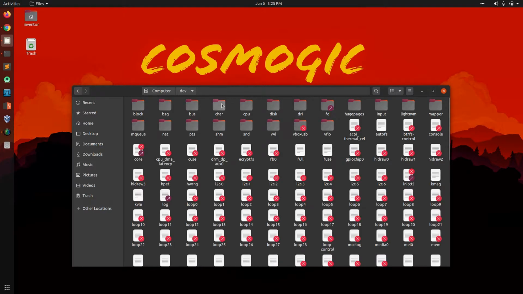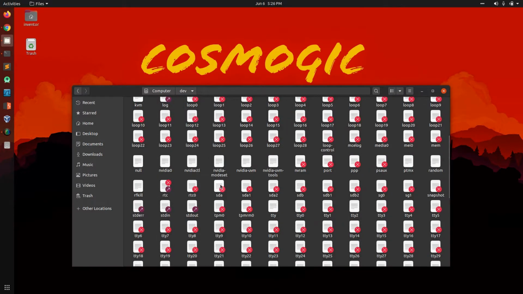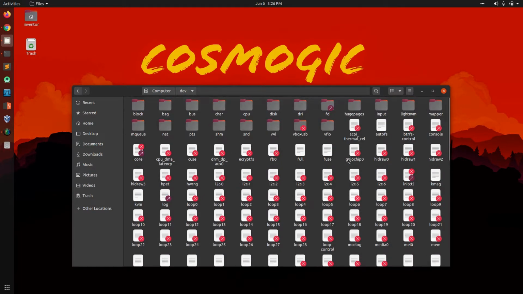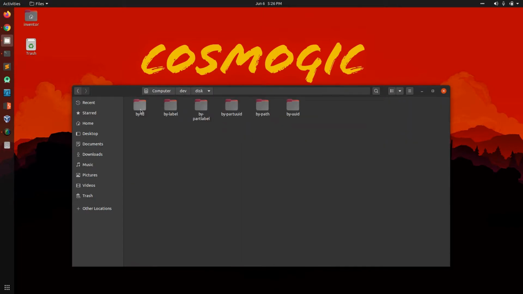The next one is dev. In this directory, all our hardware is mounted. As we can see, sda, sda1, sda2 and the rest are all like disks. If we move inside the disk directory, we can get the disk by label, like I have named my disk as HDD.